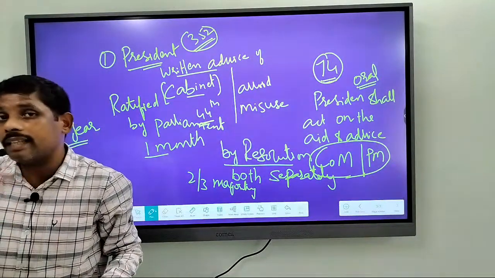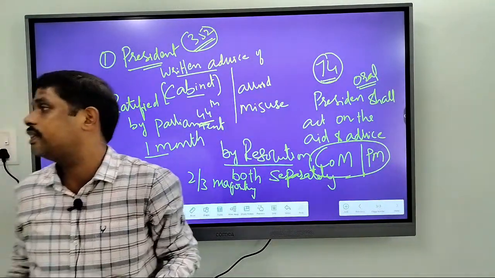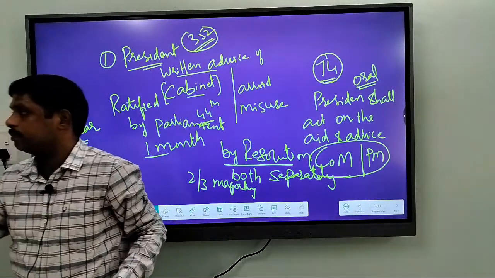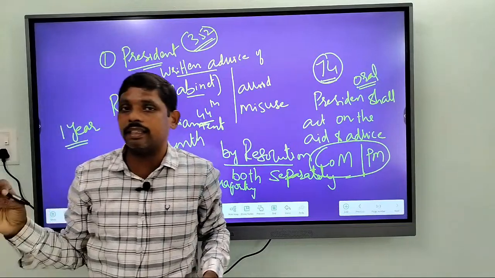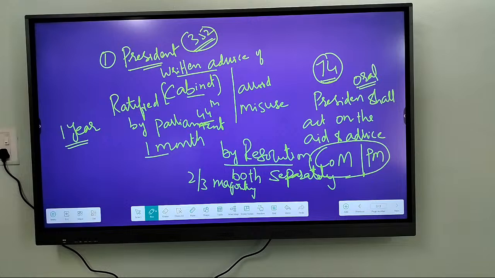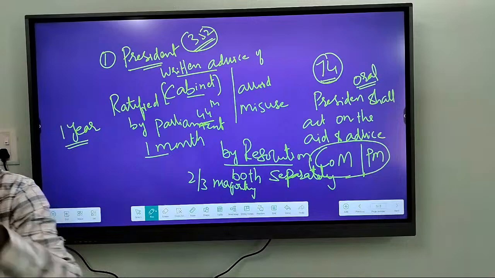Right? So think that if it is not ratified, then what happens? I want you to give the answer. So the condition is it should be ratified within a period of 1 month. If it is not ratified, then what will happen? Unless you respond, I will not go ahead.